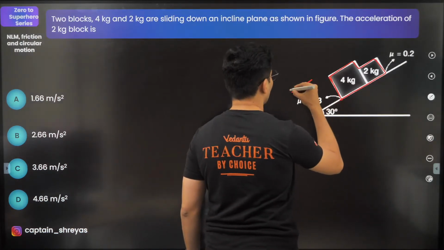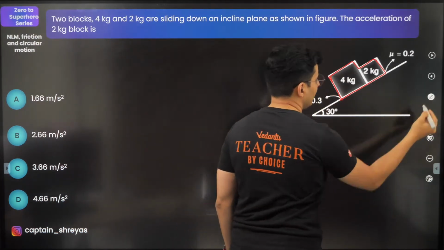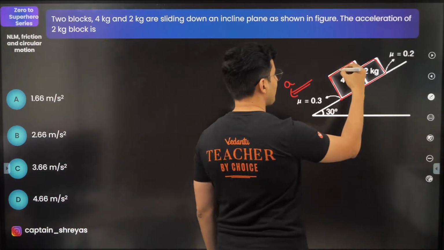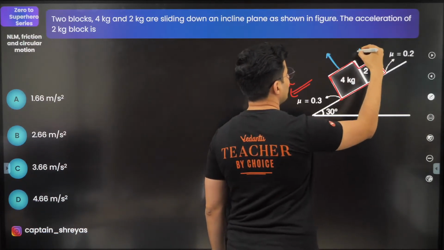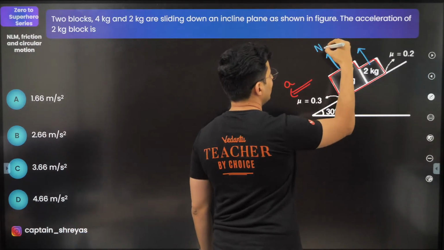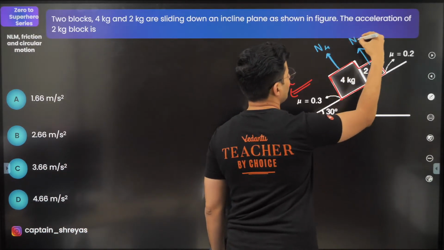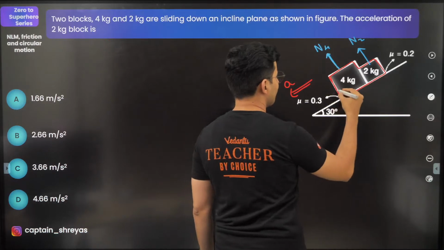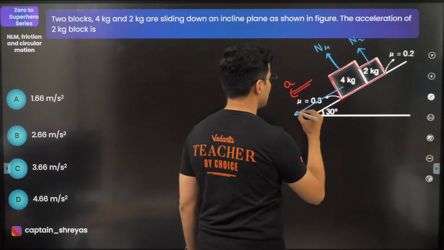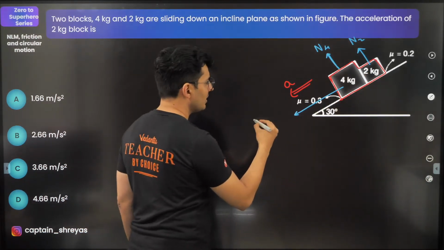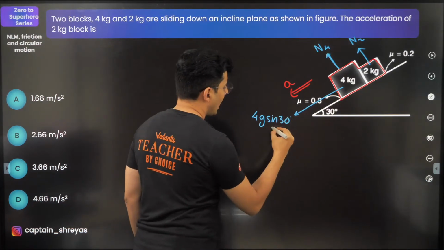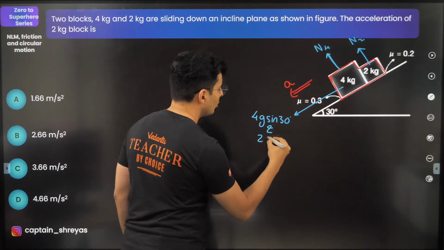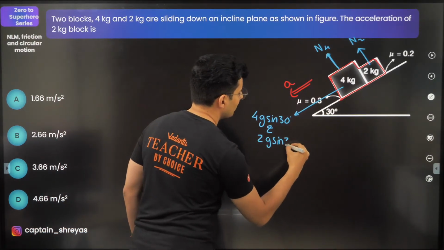So let's show the acceleration first and also the forces acting on it. There is going to be a normal here and a normal here. I'm just going to call it N4 and normal on 2 kg. There is going to be weight, which will be 4g sin 30 and also 2g sin 30.